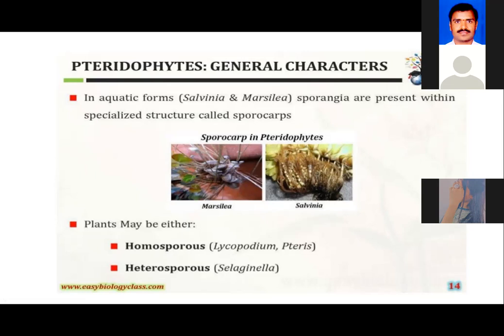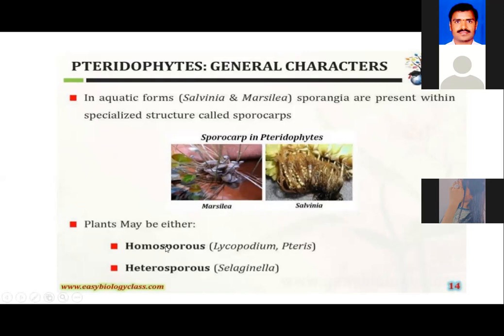So within the sporangia, if all the spores produced are alike, if they are similar, suppose I'm talking about the size of the spore, if all the spores are smaller in size, or all the spores are larger in size, that is uniformity in the spores, then such plants are considered homosporous sporophytes. That is, they produce only a similar type of spores.